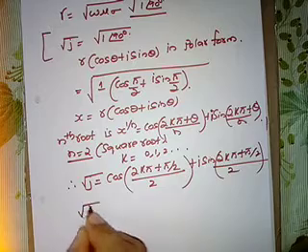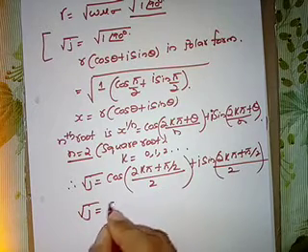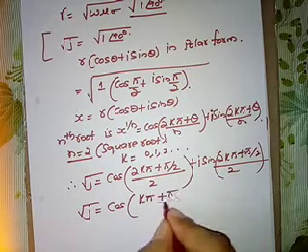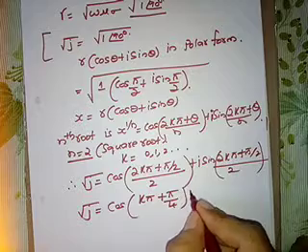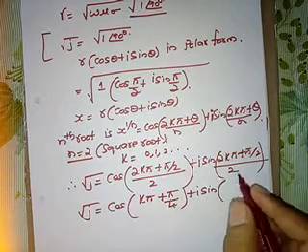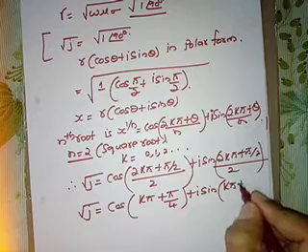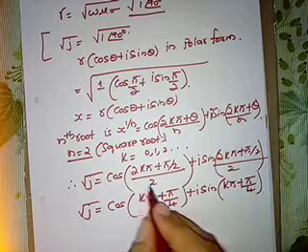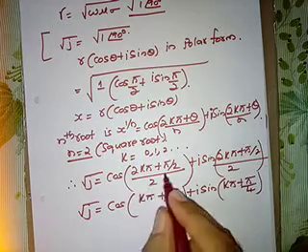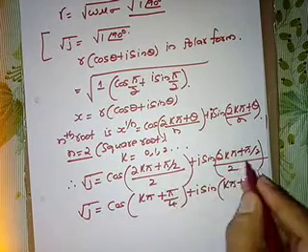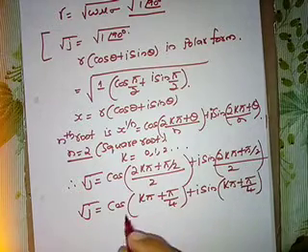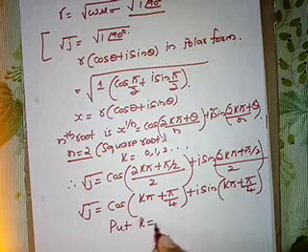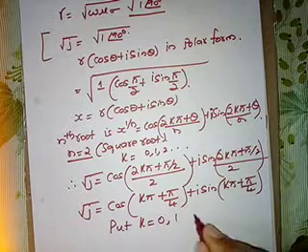So what is it? Root j is equal to cos of k pi plus pi by 4, right, plus j sin of k pi plus pi by 4, right, because I am dividing by 2 here, so the 2 cancels, so it is k pi plus pi by 2 divided by 2 is pi by 4. So similarly here. Okay, now as n is equal to 2, we have to put the value of k as 0, 1.